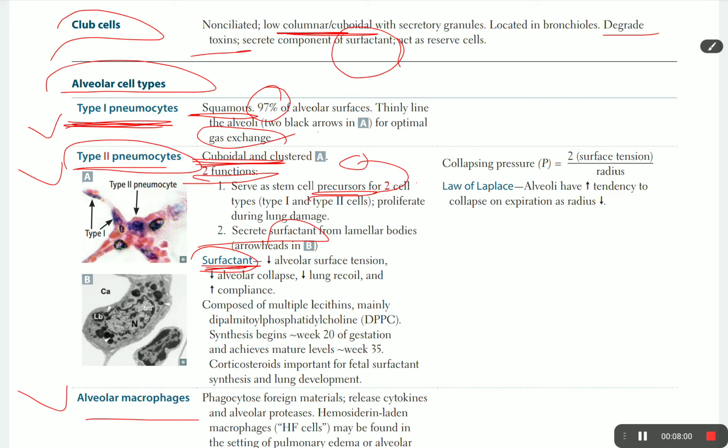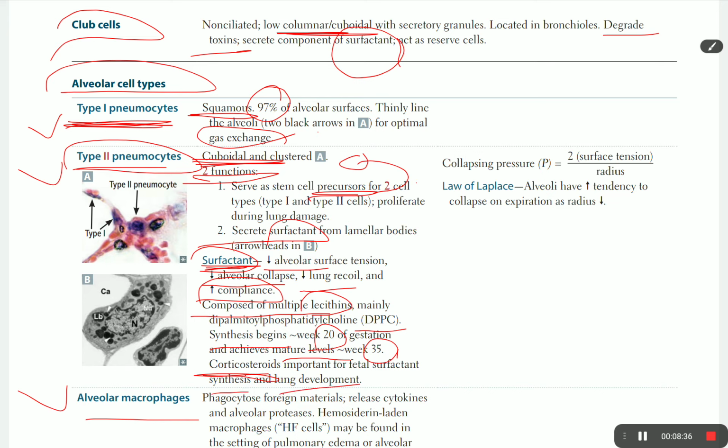Surfactant is the liquid secreted from type 2 pneumocyte, causing decreased alveolar surface tension, decreased collapse, decreased recoil, and increased compliance, which are good things. It is composed of multiple lecithins, mainly DPPC. Lecithin synthesis begins around week 20 of gestation and achieves a mature level at week 35. Corticosteroids are important for fetal surfactant synthesis and lung development.